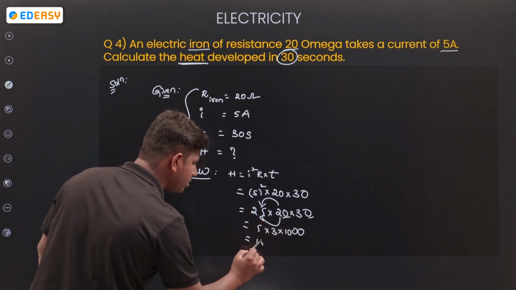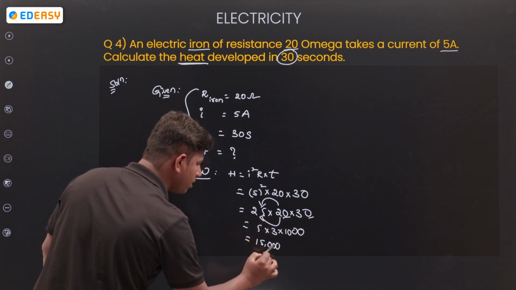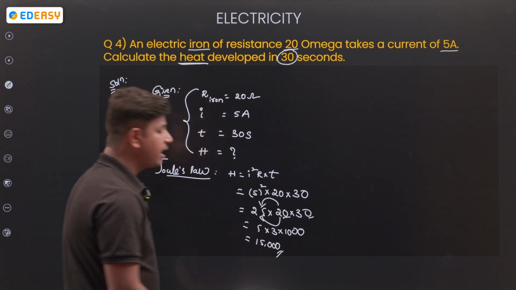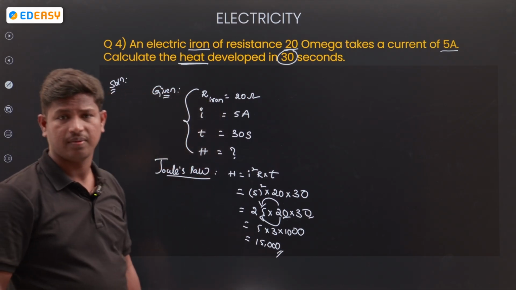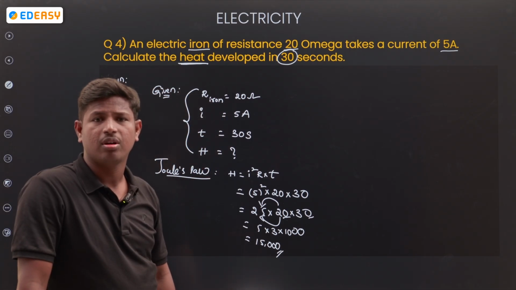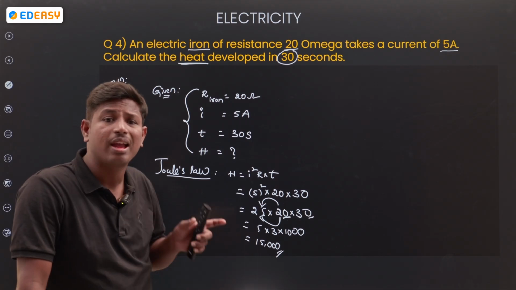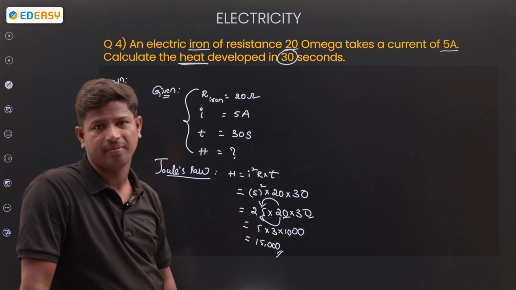So 15,000. 15,000 joules is the amount of heat generated.